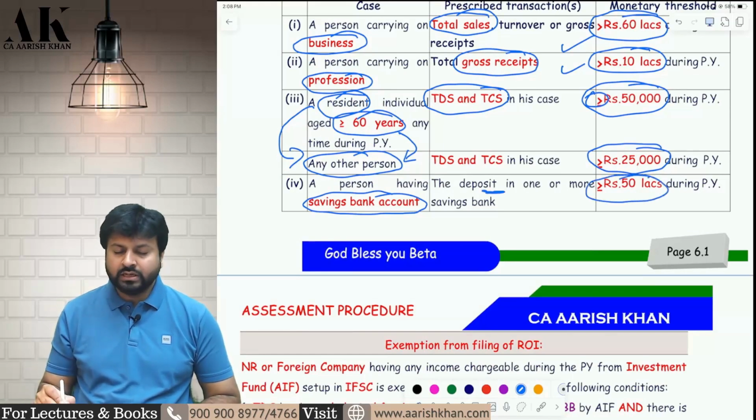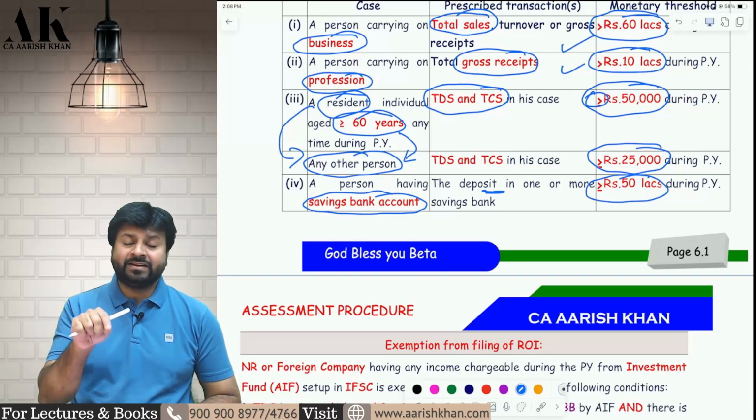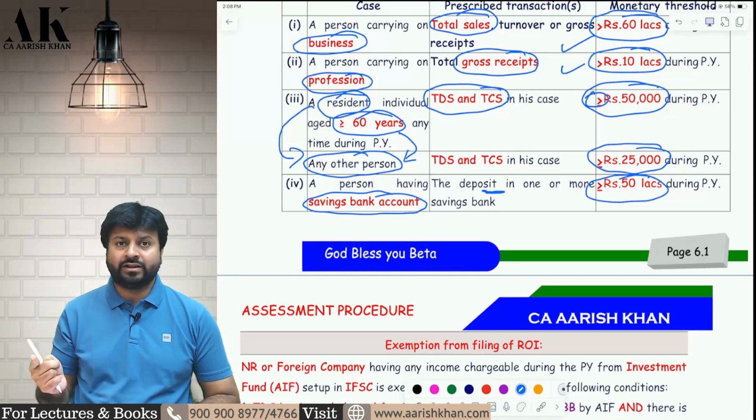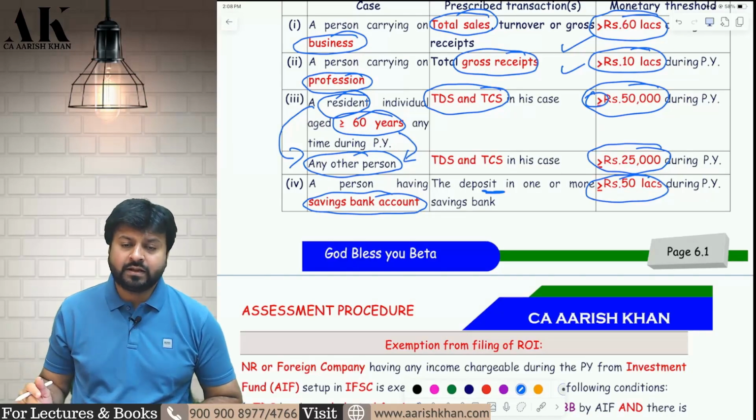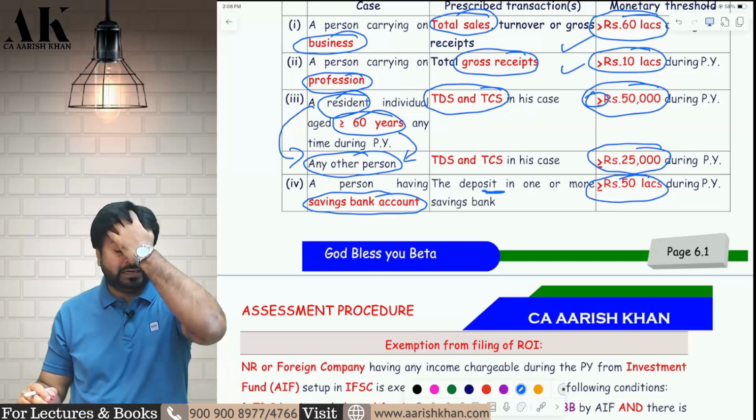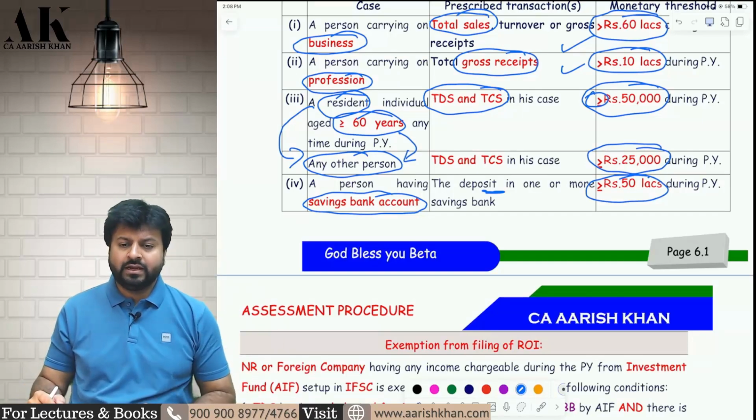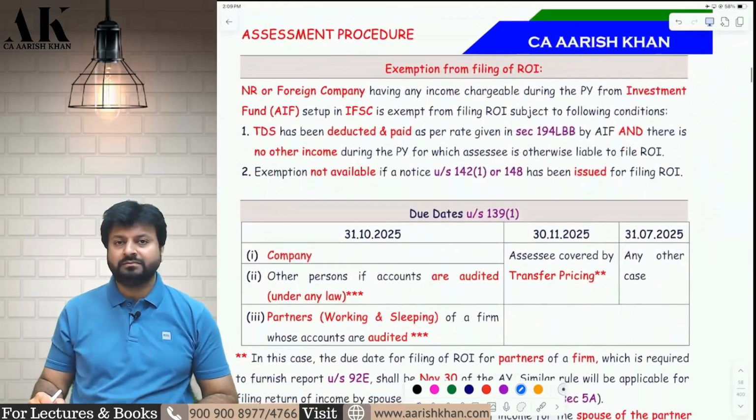50 lakh or more. If you deposit 50 lakh, or more than 50 lakh, you are liable to file the income tax return as per this particular category. I hope it is clear to all of you. Okay. Now let's move on to the next part.